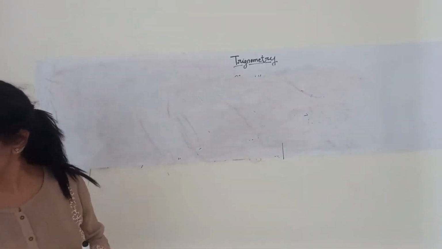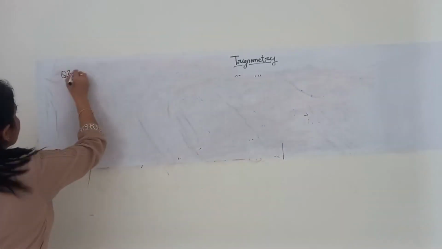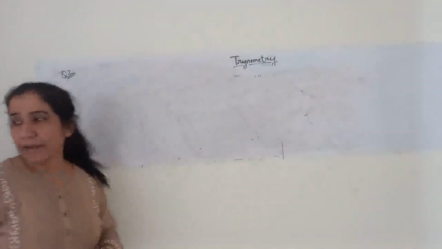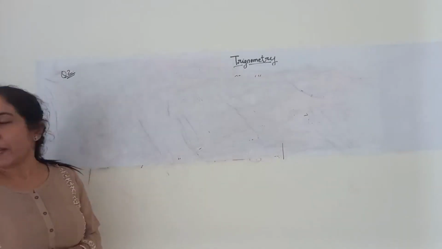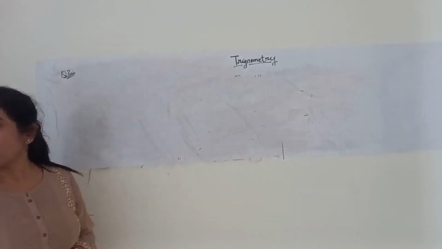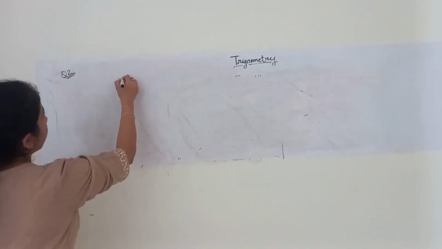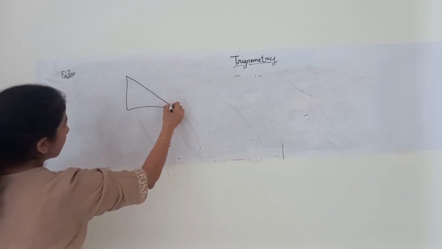Okay, now switching on to question number 2. Question number 2 says that ABC is a triangle right angled at B and AB is equal to 13 centimeter and angle C is given. Let's draw a triangle ABC.